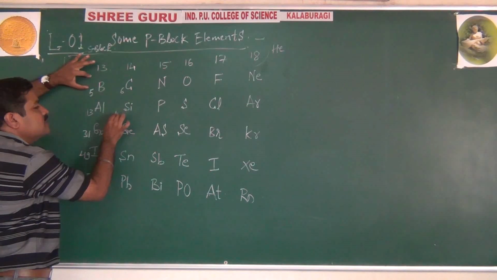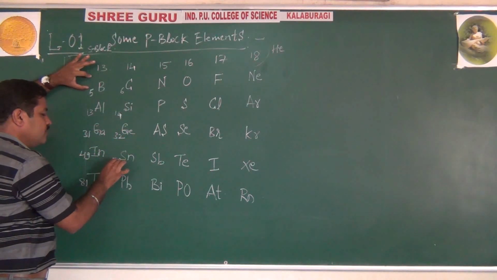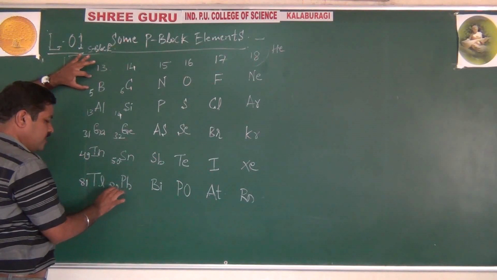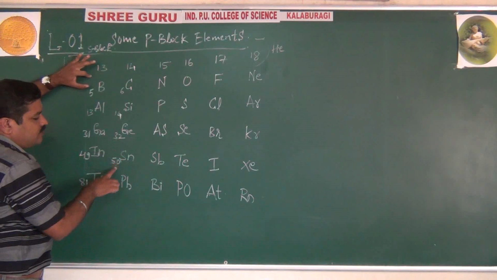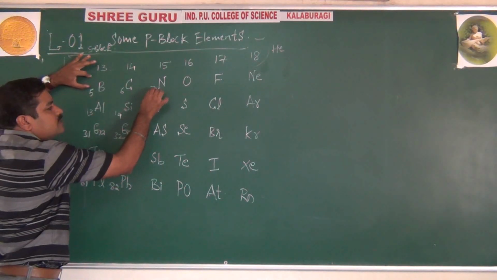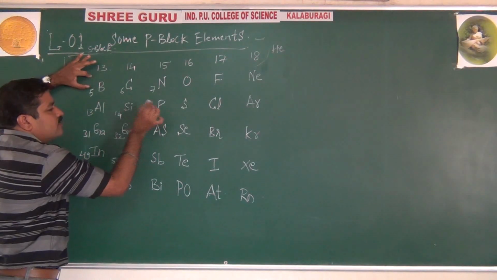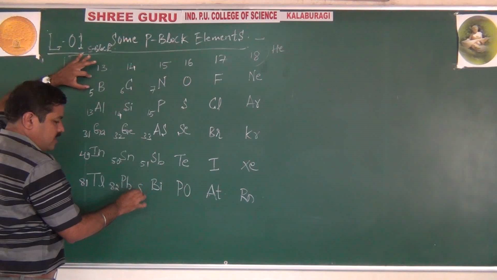Carbon 6, silicon 14, germanium 32, tin 50 and lead 82. Very easy. See, 6 plus 8, 14. 14 plus 18, 32. 32 plus 18, 50. 50 plus 32, 82. Like this. Nitrogen 7, phosphorus 15, arsenic 33, antimony 51 and bismuth 83.